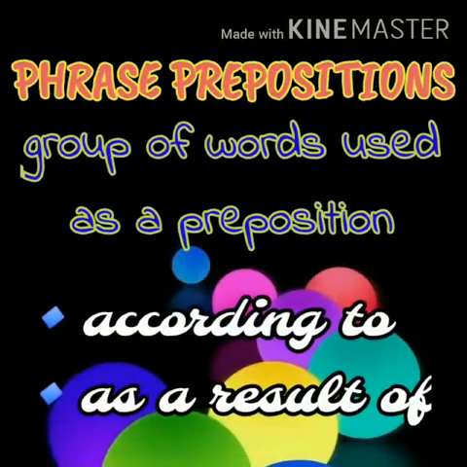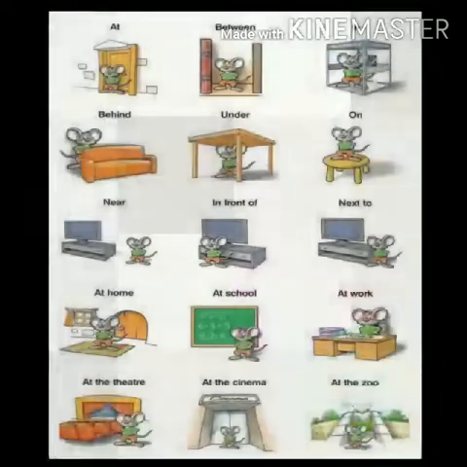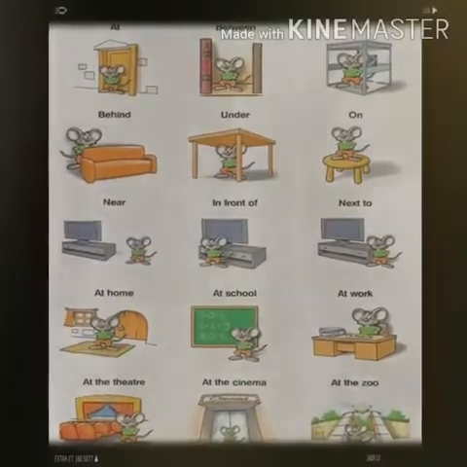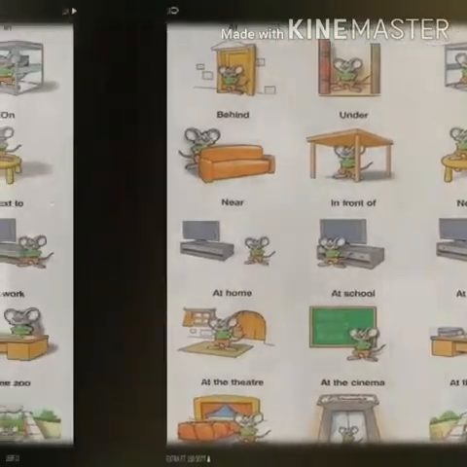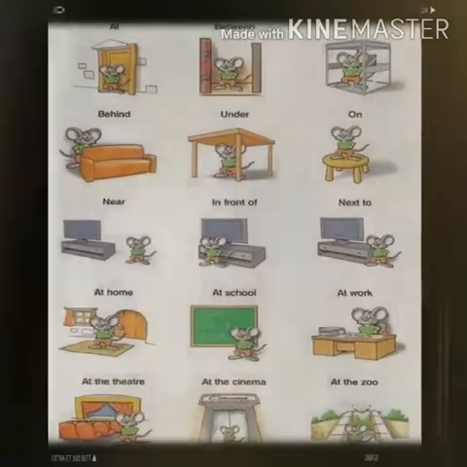And the next one is phrase preposition. When a group of words are used as a single preposition, that is called phrase preposition. Like according to, on the floor, such that. And yes, these prepositions are like mouse. They can go anywhere like mouse goes.